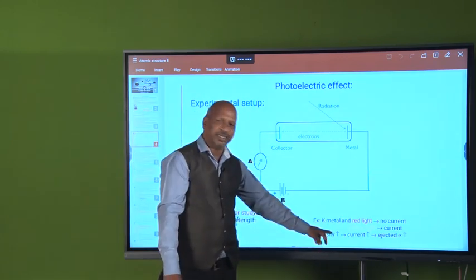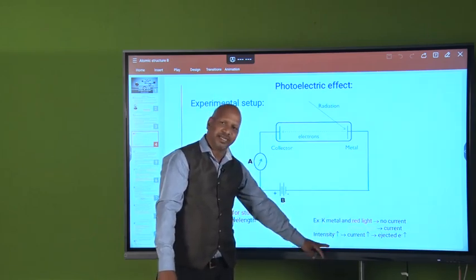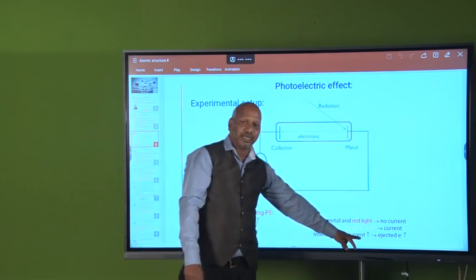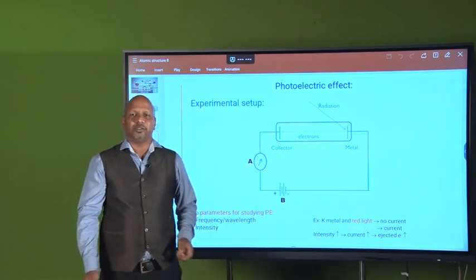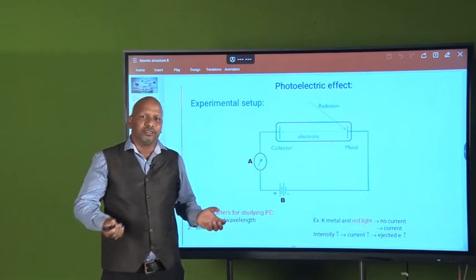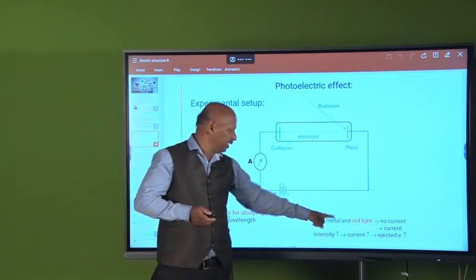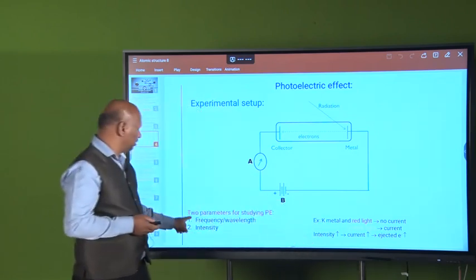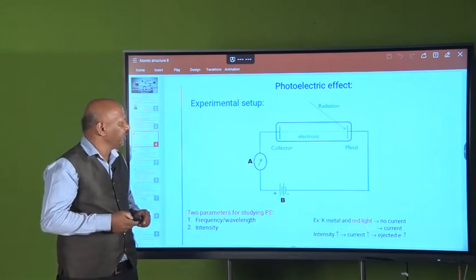Now intensity increases. If you increase the intensity of the yellow light, then the current is going to increase. That means the ejected electrons increase. If the number of electrons increases, that means the current becomes higher. So that one you will get from the intensity. So we studied these two parameters for studying the photoelectric effect.